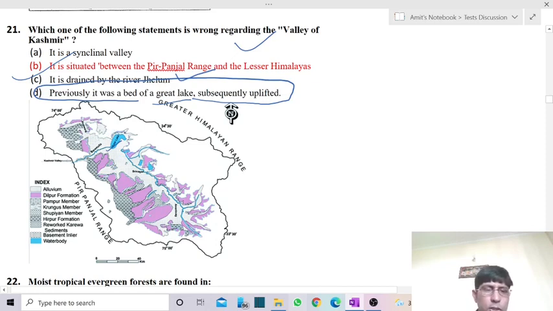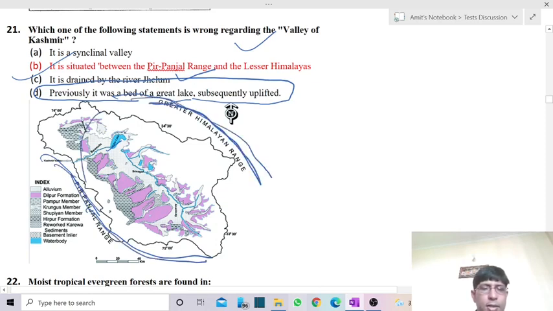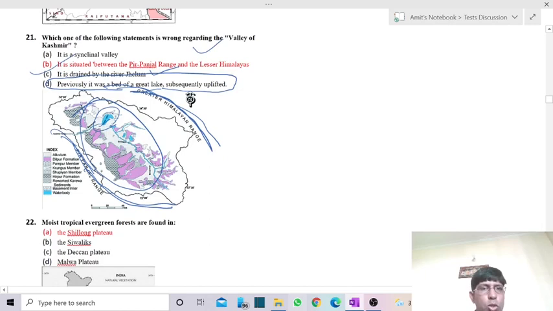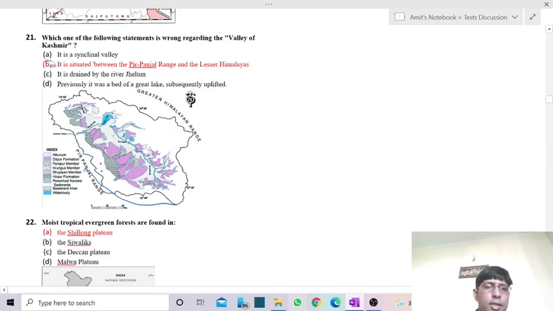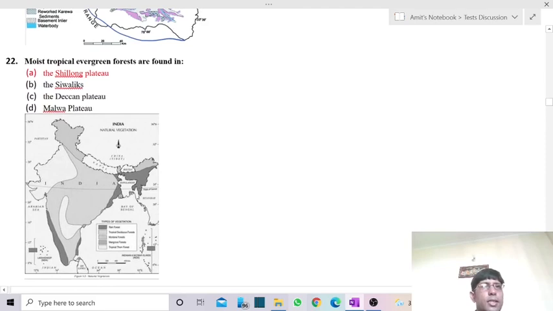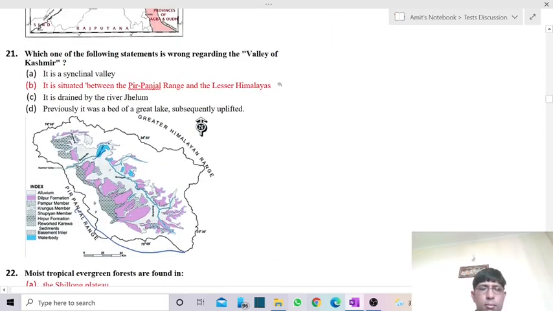Okay, so see this part. They have the Pir Panjal range, and just above we have the Great Himalayas. So we have the Lesser Himalayas and the Great Himalayas, and between them we have this valley called the Valley of Kashmir. And they have Lake Vular. Earlier there was a huge lake which got filled up by the sediment brought by the river and its tributaries, and now we have the formation of this flat valley called Kashmir Valley. So the answer is B, of course.